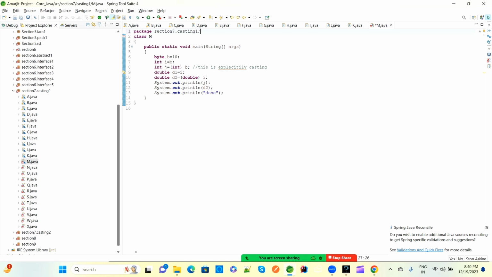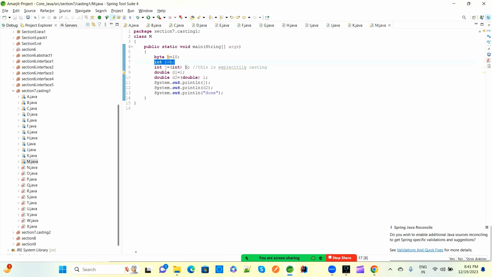Now this is the main method. Byte is there, int is there. Now what we are doing here, int j, we are converting the byte value. Suppose byte is 10, so this 10 value we are converting to int, that is fine. Upcasting is happening.